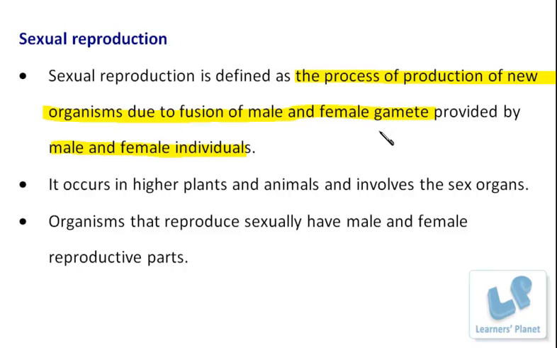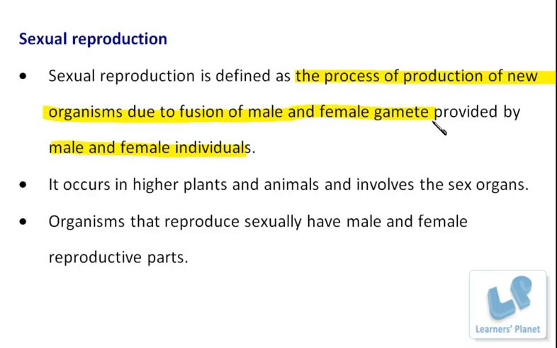Now the point is, besides these hormones and the secondary structural growth, the special thing that is happening in our body is the production of the gametes, male gamete and female gamete, in different organisms, of course, male as well as female.